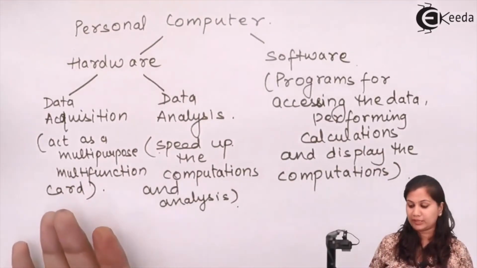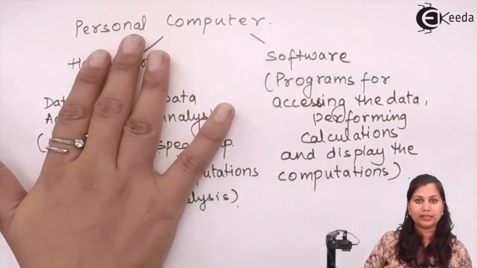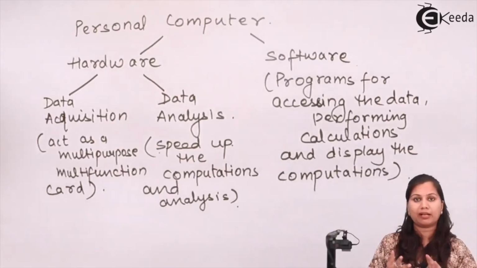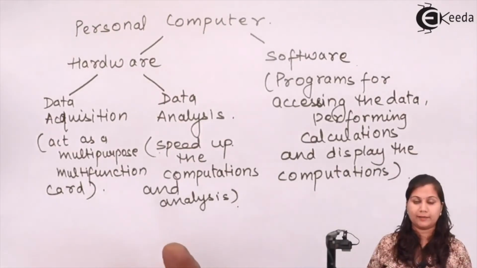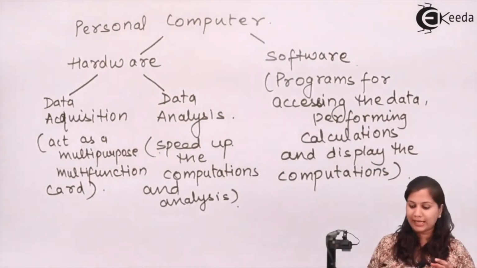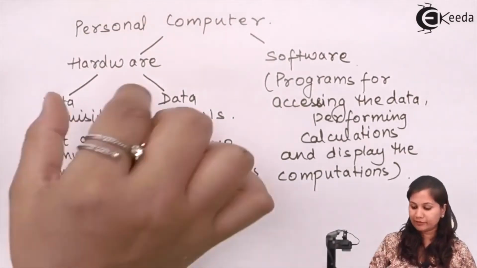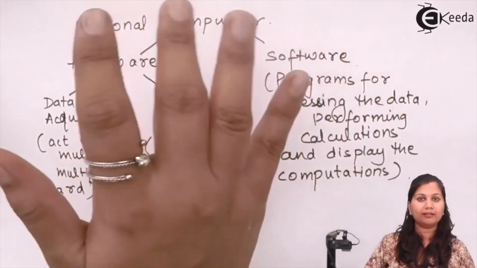Also, in the personal computer, with the help of it, the signal can be amplified, it can be stored, it can be displayed, and it can be transmitted to other systems. So all these functions can be performed by the single personal computer, which has the hardware and the software part.